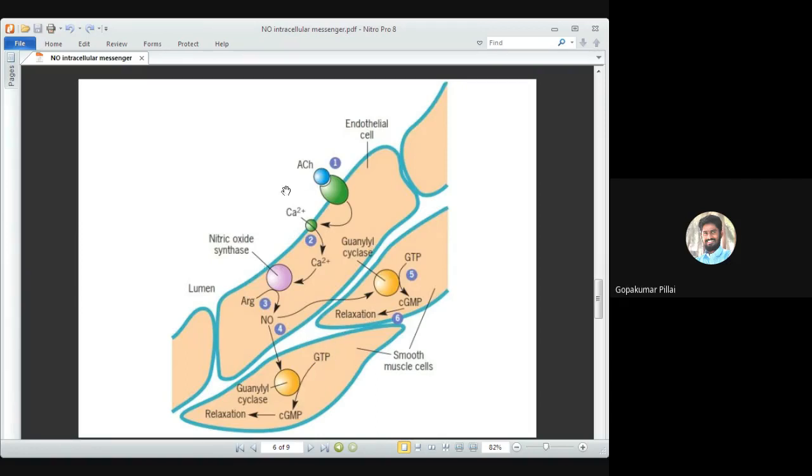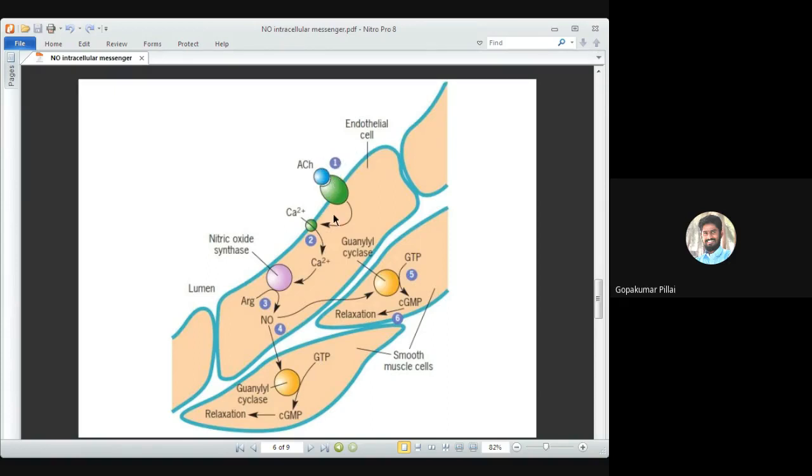This muscle cell is the one which brings about relaxation and contraction, due to which your blood vessels can get dilated. So let's understand how exactly it happens. As I already told, the extracellular ligand here is your acetylcholine. This is the actual one which brings about the response. Whenever the blood vessels need to be dilated, acetylcholine gets released as an extracellular messenger. This acetylcholine binds with a receptor present on the cell membrane of the endothelial cell, the green colored receptor you can see here.